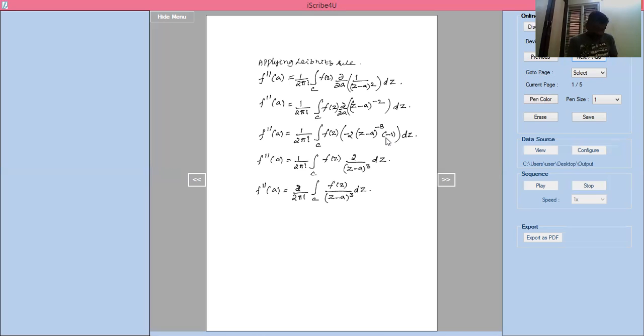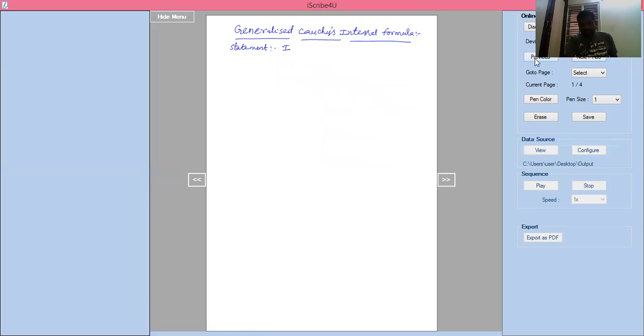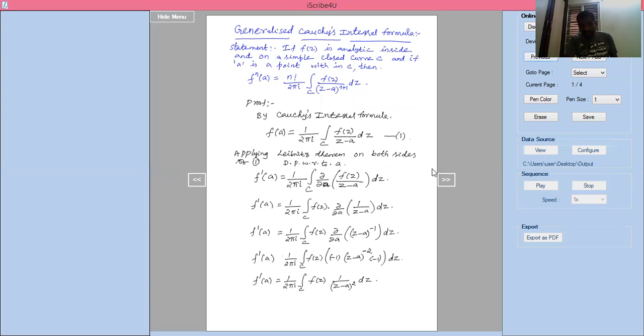Similarly, f triple dash of a. First see, f dash of a is 1 divided by 2 pi i.